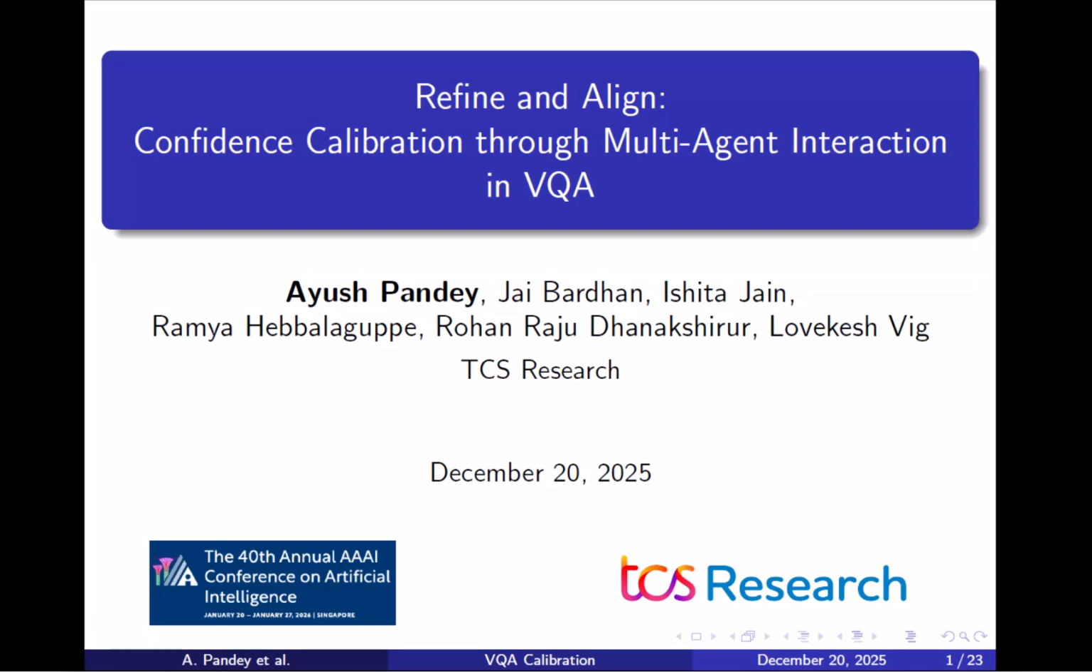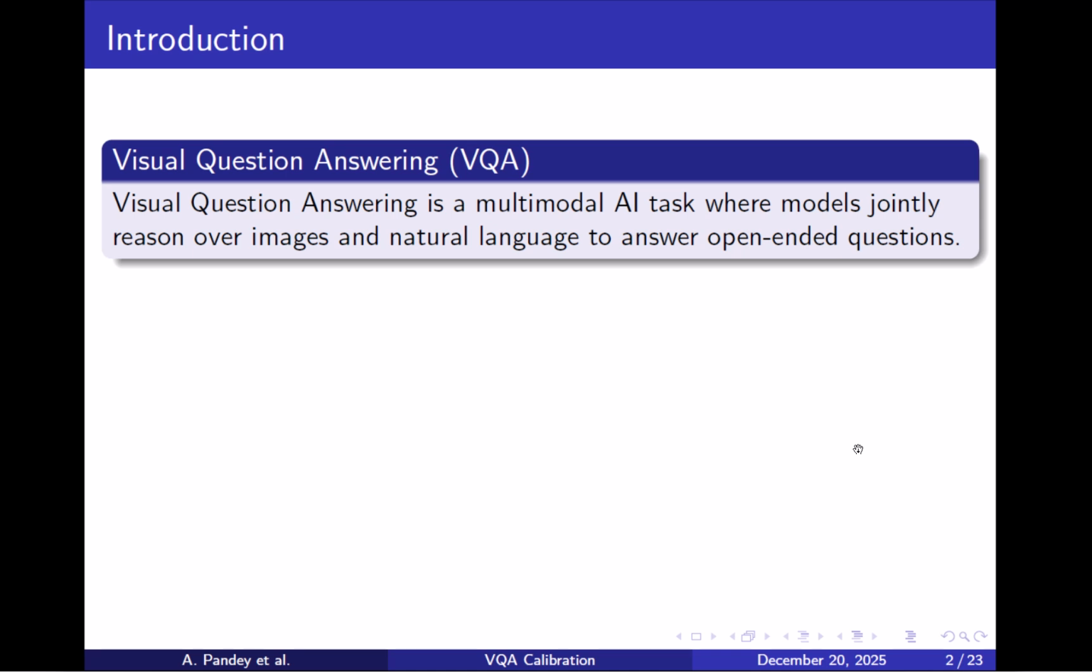I am Ayush Pandey and I'm one of the co-authors of the paper Refine and Align: Confidence Calibration through Multi-Agent Interaction in VQA, which has been accepted at the AAAI conference in the special track of AI alignment. In this video, I am going to explain this paper. Let me begin by briefly introducing the task.